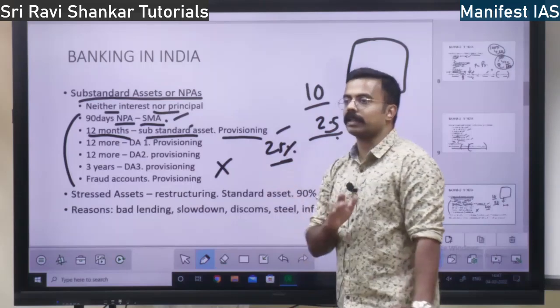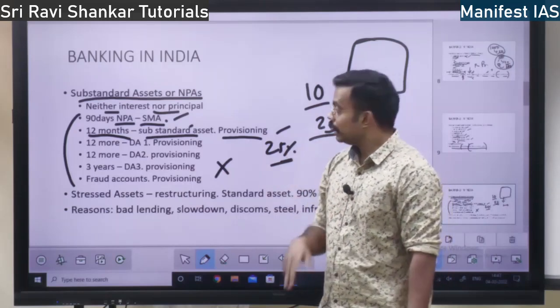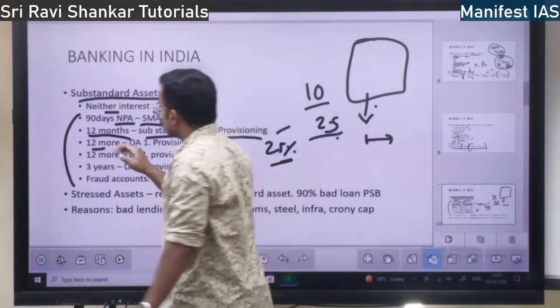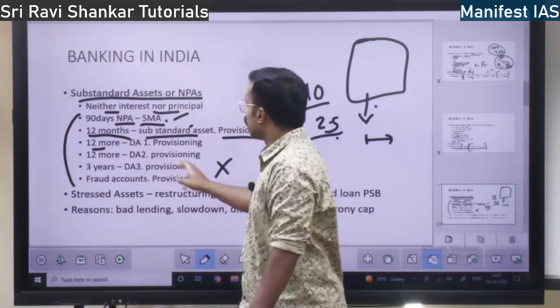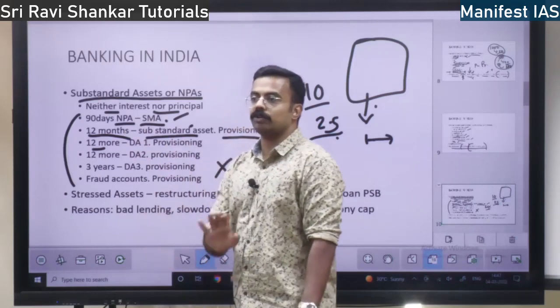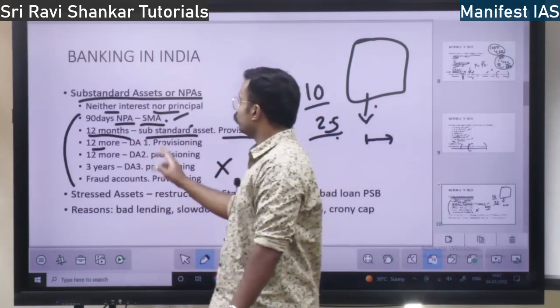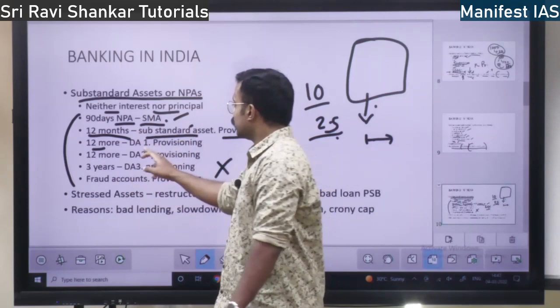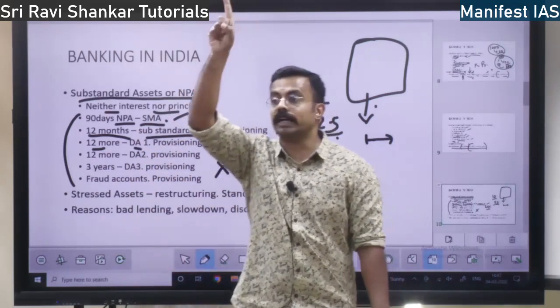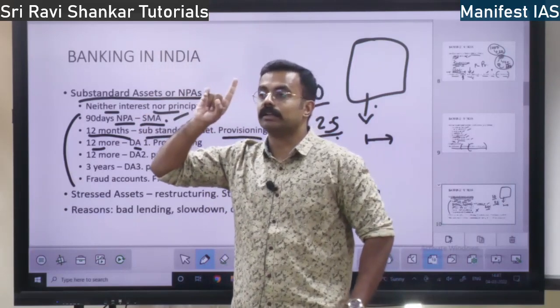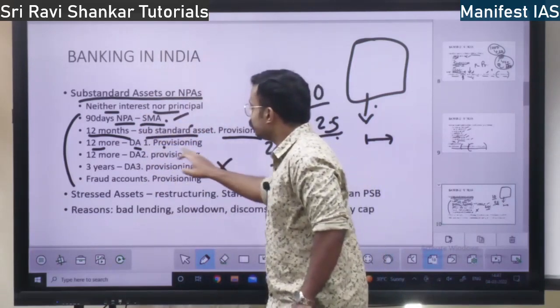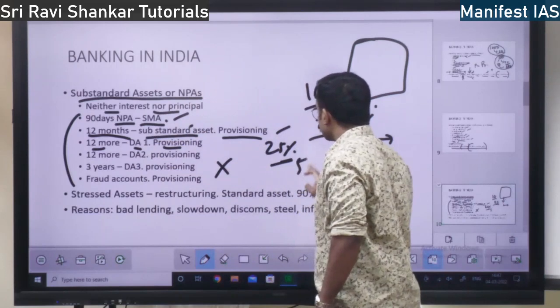Then more than 12 months in the next 12 months, if it remains a non-performing asset, no interest, no principal, then it is called doubtful asset 1. It is named as doubtful asset 1. So, now provisioning will increase, up to 50%.